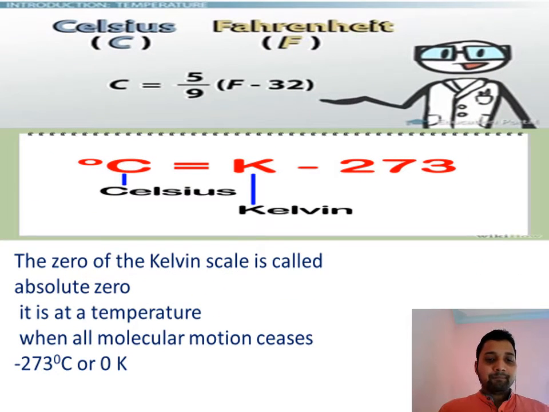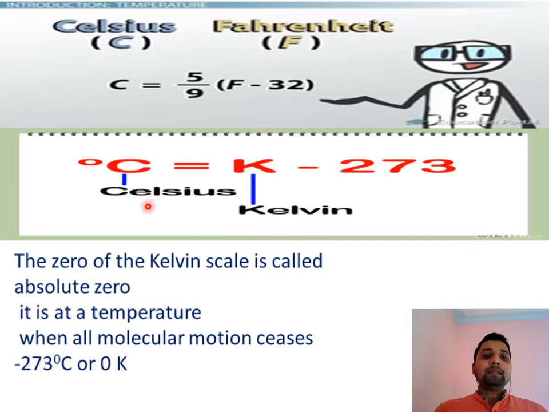Here you can see, degree Celsius equals 5 by 9 into (F minus 32), where F is the Fahrenheit and 32 is the lower fixed point in the Fahrenheit scale. What is the lower fixed point? The lower fixed point is the temperature at which ice changes to water, or ice melts. Another one is the upper fixed point. The upper fixed point means the temperature at which water changes to water vapor, or the boiling point of water.